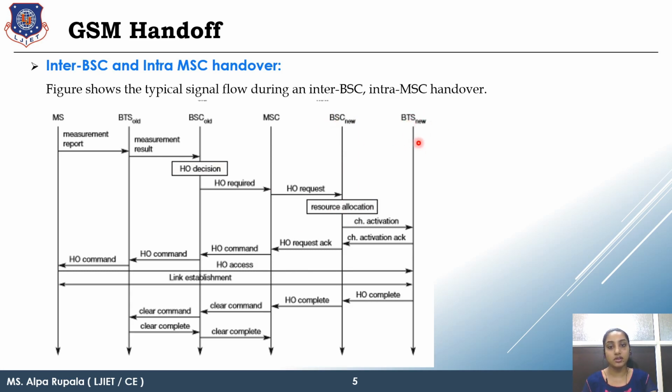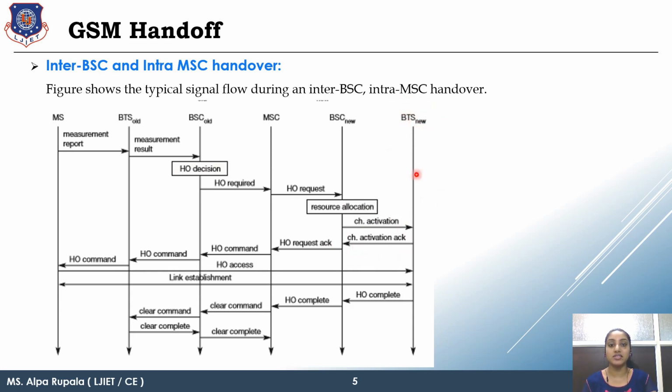If the resource is available, then it will send the channel activation request. Now BTS will send the channel activation acknowledgement if there is a channel available, a positive acknowledgement; if there is no channel available, then a negative acknowledgement.